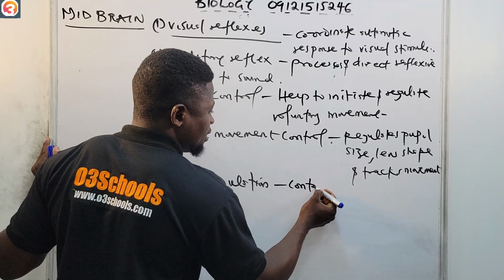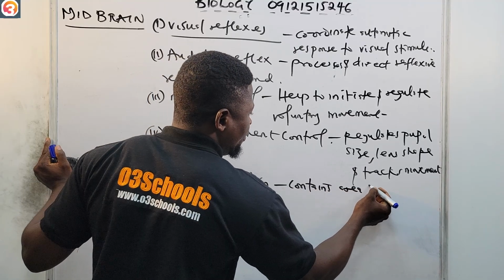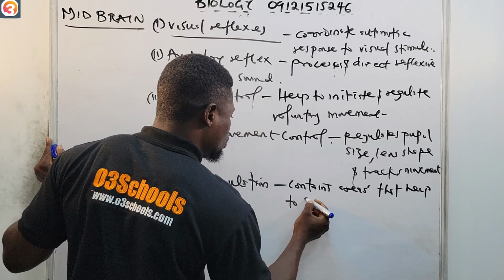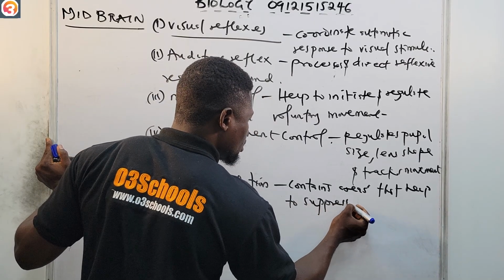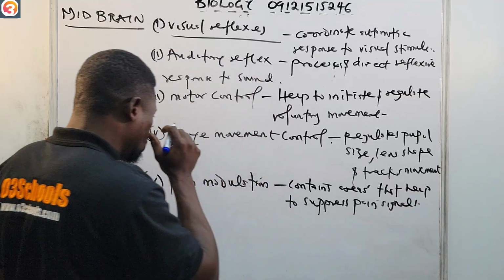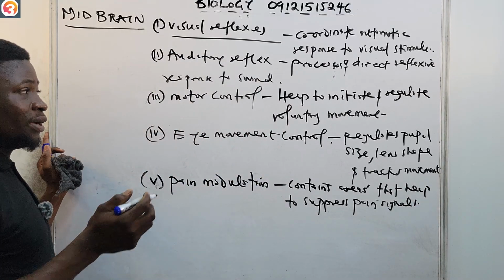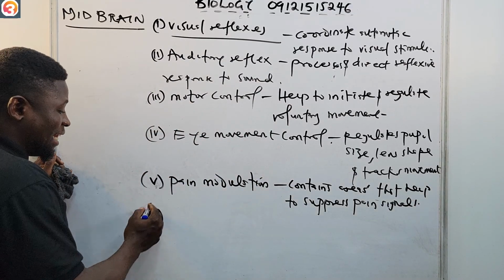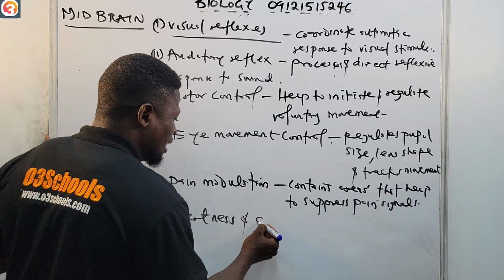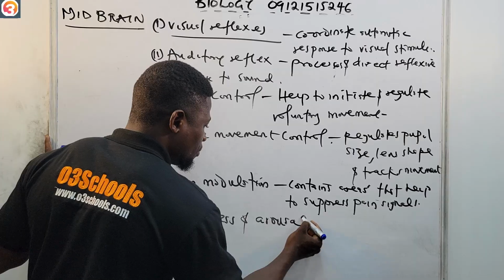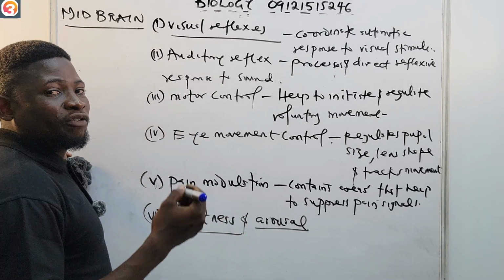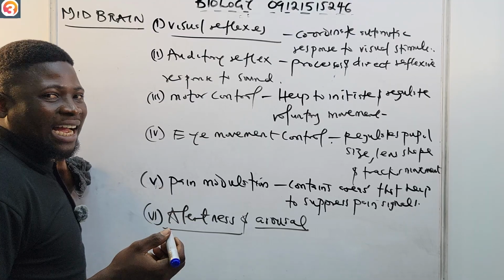It contains areas that help to suppress pain signals. So that is another function of the midbrain. Also, there's another one called alertness and arousal. It works with the reticular formation to keep you alert and attentive.